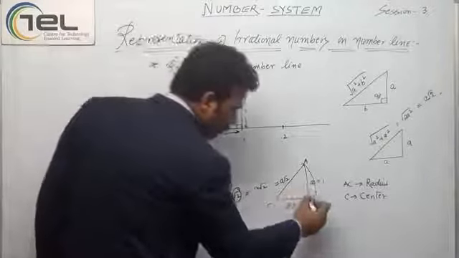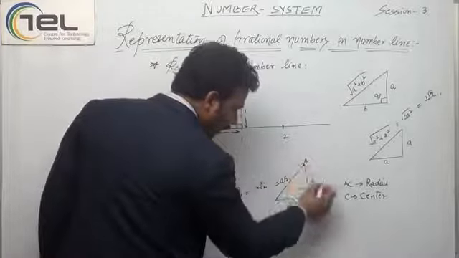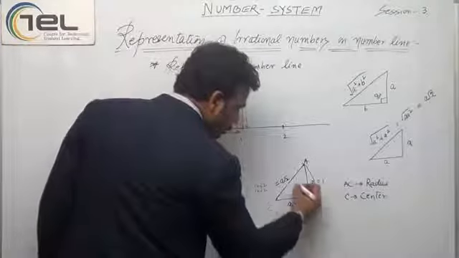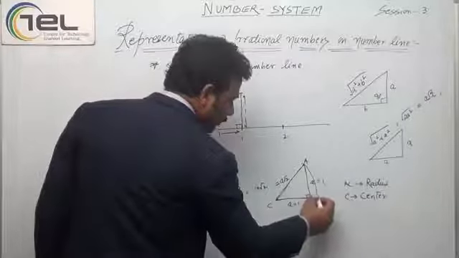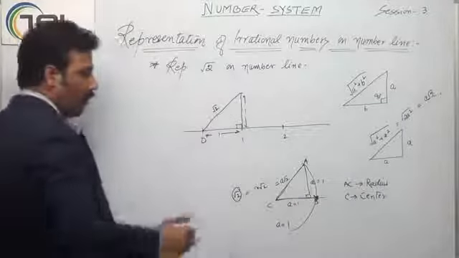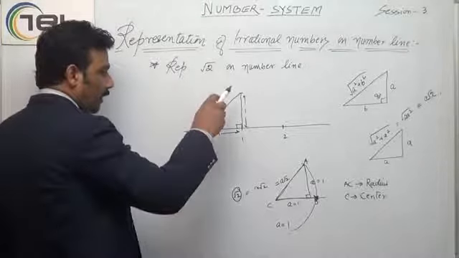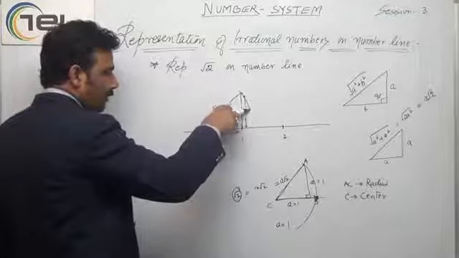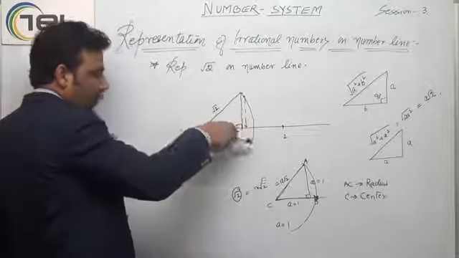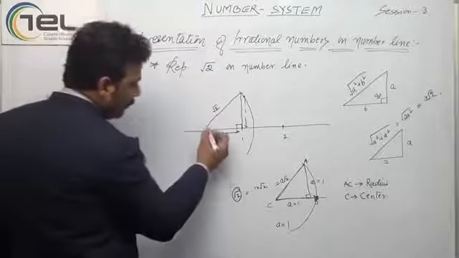So because this is the arc, this distance is also the radius. So this point here will also be equal to root 2. So what is happening?